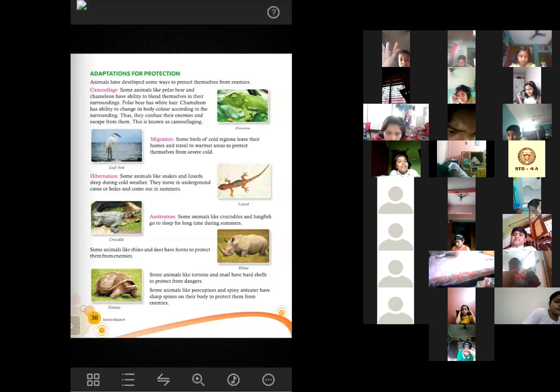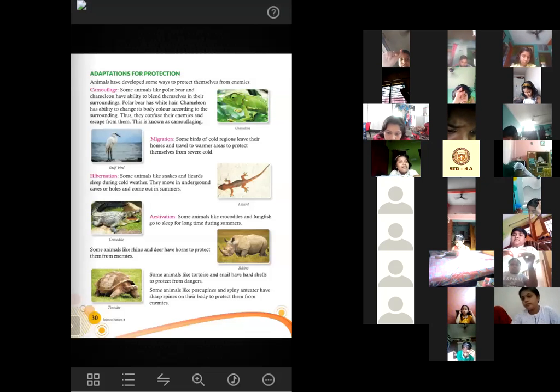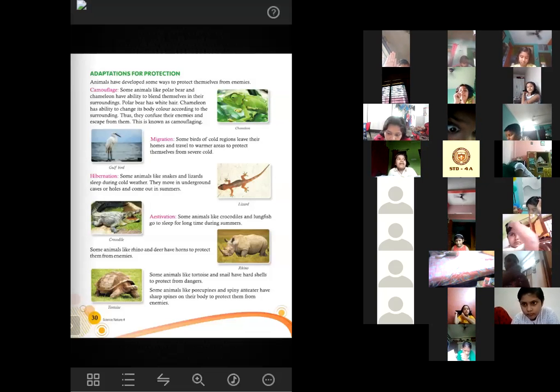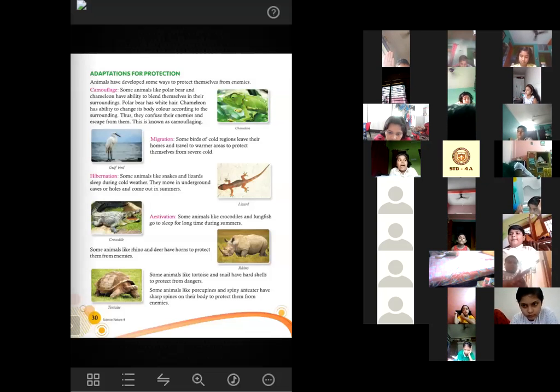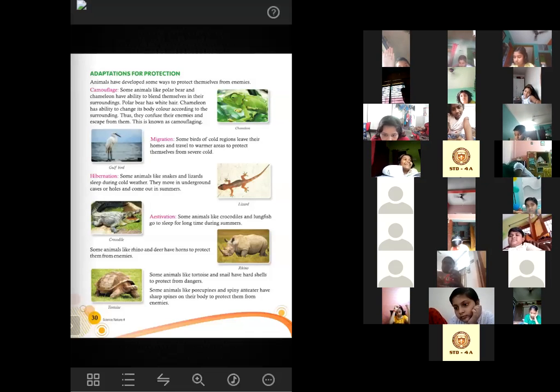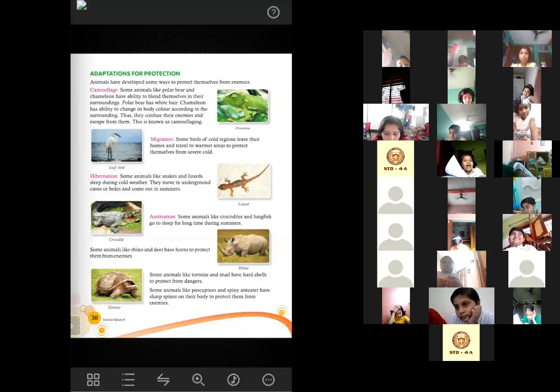No. Sharp spines. Polar bears and bears have thick fur, but I'm telling you about sharp spines. Porcupines, right? Porcupines and spiny anteater have sharp spines on their body to protect themselves from their enemies.